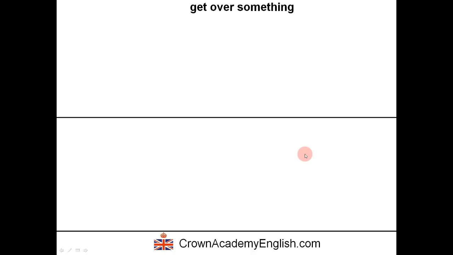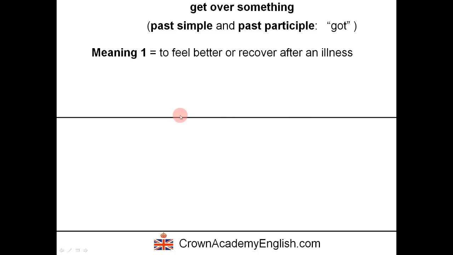Get over something. The past simple and the past participle of the verb get is got. So it's an irregular verb. This phrasal verb, get over something, has two meanings. Meaning one, to feel better physically, or recover after an illness.